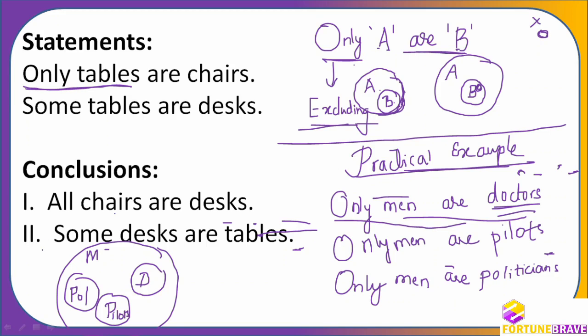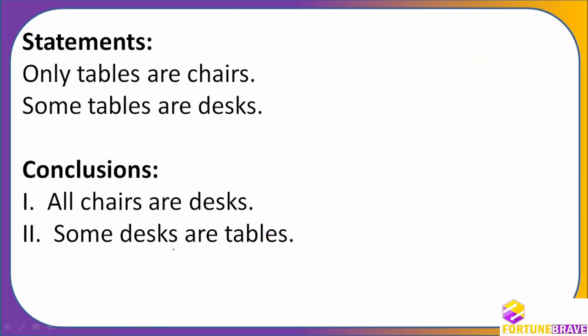So I'll remove this. We are going to solve a lot of questions in this segment because these are new types of questions and we need to be very careful. So let us draw this now. Only tables are chairs, so I am going to put a degree here. Some tables are desks. You have to take care now that this desk does not come inside chair, because chair cannot be anything other than table. Only tables are chairs. All chairs are desks.